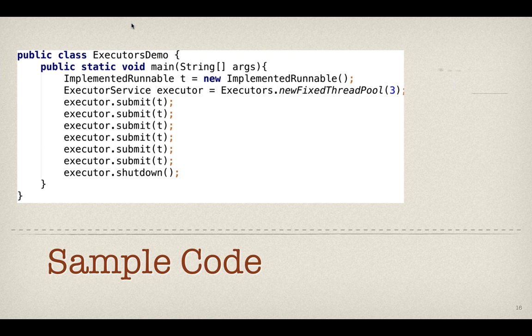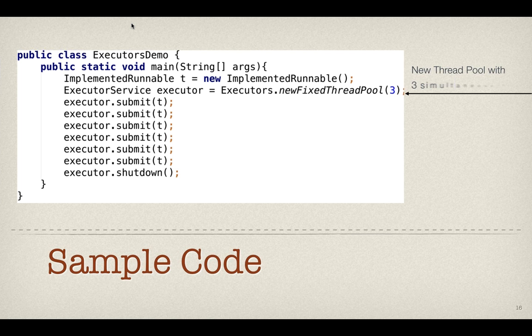Okay, so typically the code looks something like this. We can create a thread object, and say Executors.newFixedThreadPool, and we can give, for example, 3, and then we can keep on submitting the same runnable object. It will be creating the thread objects and executing them. It executes simultaneously, a maximum of 3 at a time.